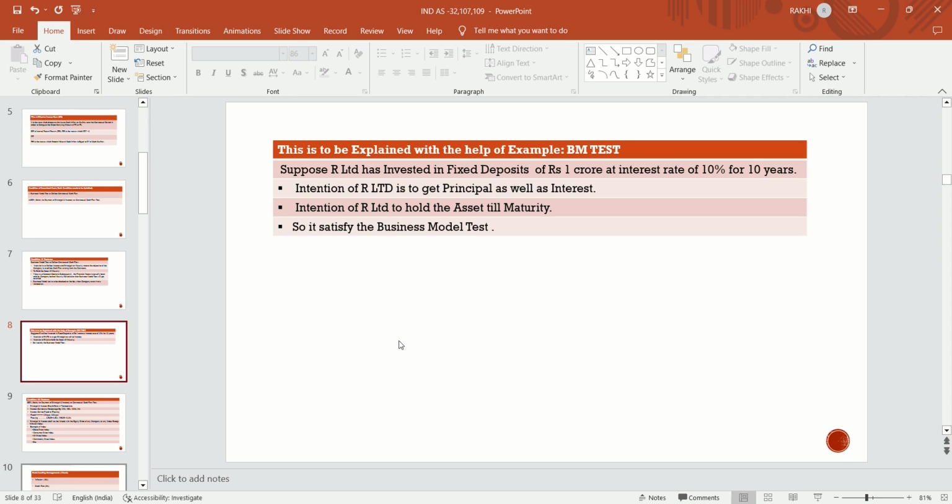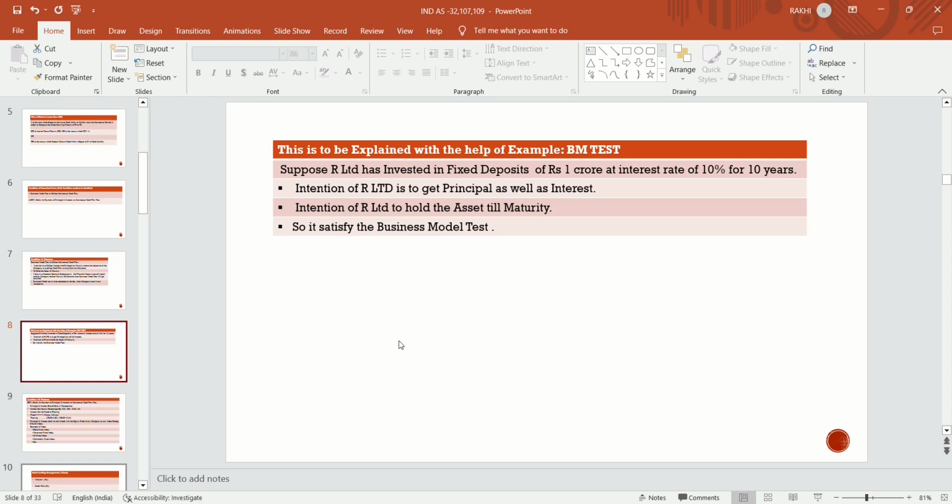This is to be explained with the help of an example of the business model test. Suppose R Limited has invested in a fixed deposit of rupees 1 crore at an interest rate of 10% for 10 years. What was the intention of R Limited? It is to keep that asset till maturity, till 10 years, not to sell that asset before maturity.